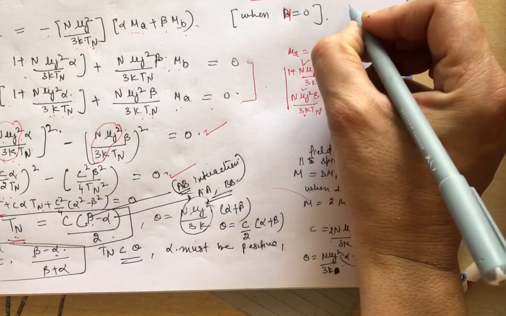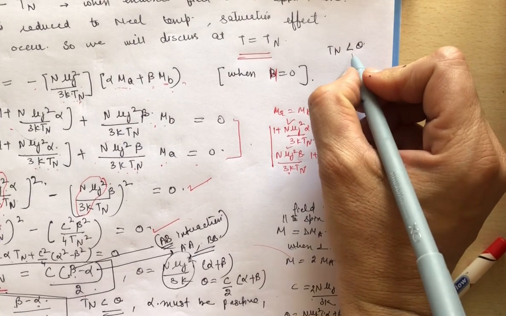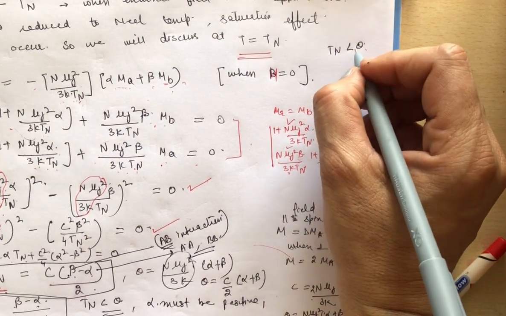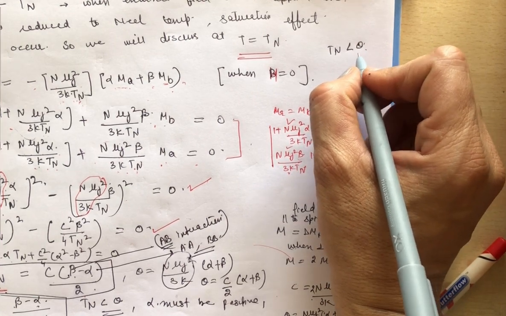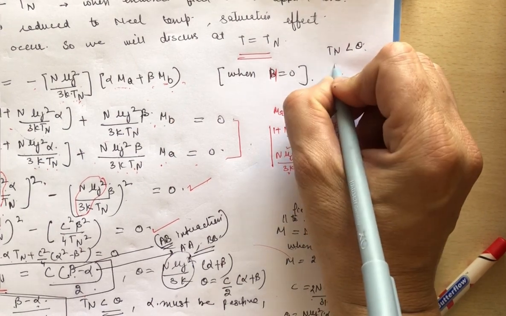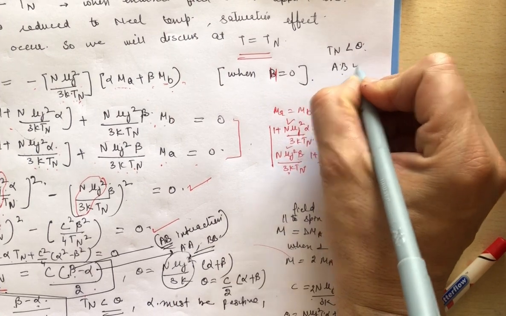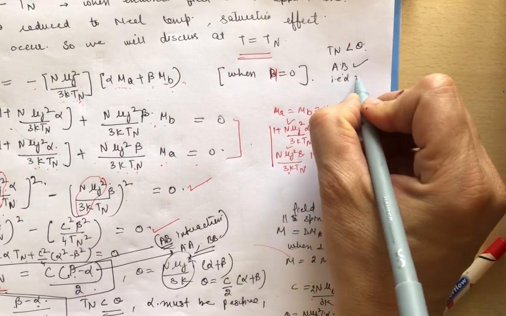We are considering temperature less than the Néel temperature. When the Néel temperature is less than theta, it indicates that alpha must be positive, and for considering the susceptibility of an antiferromagnetic material below the Néel temperature, we assume that there is only AB interaction. If there is only AB interaction, then alpha is equal to 0.